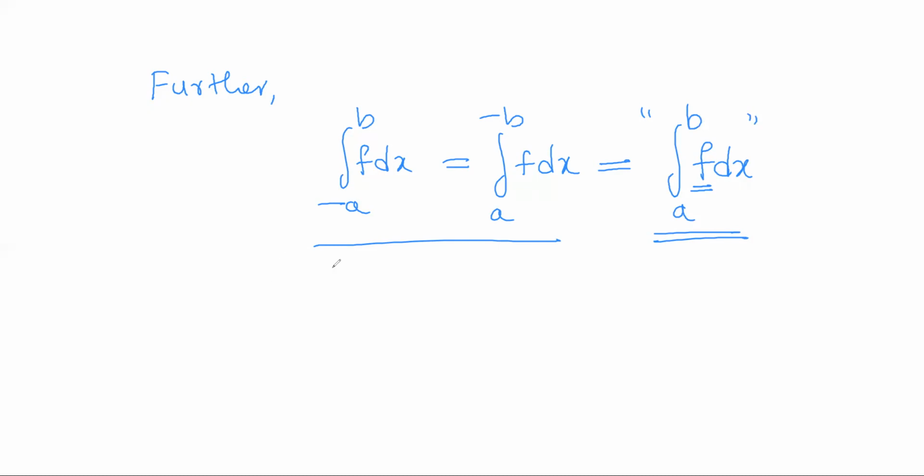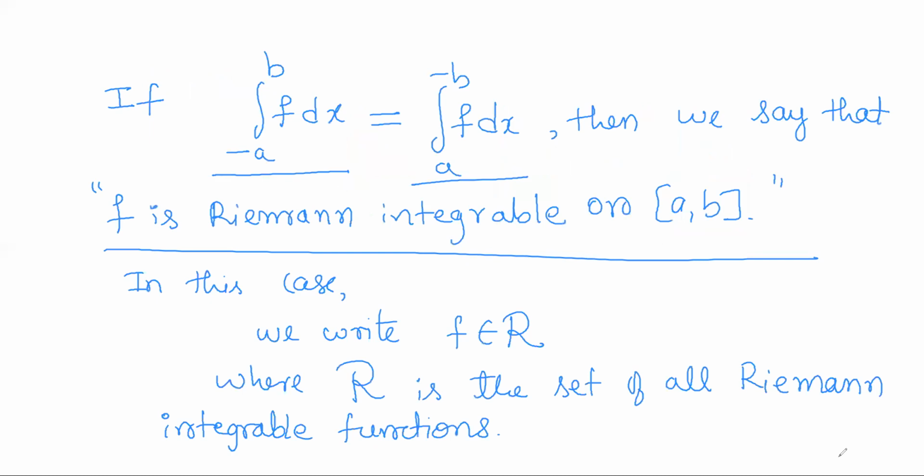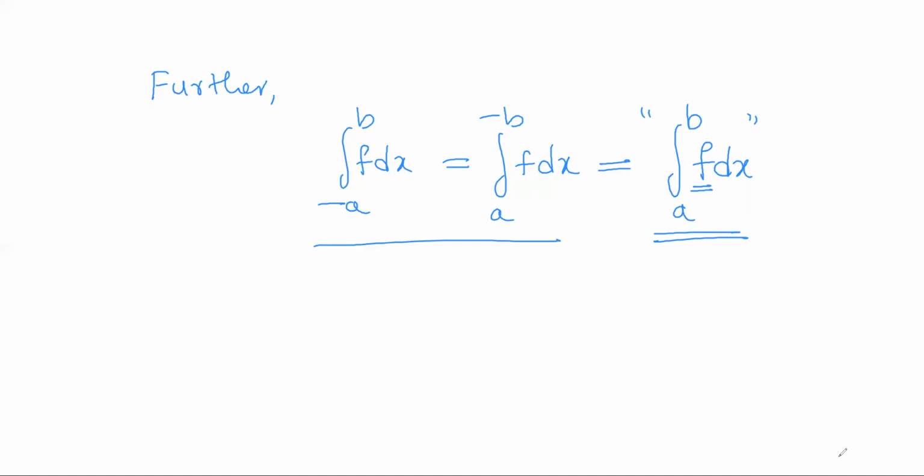So this is the definition of the Riemann integral of a bounded real valued function. In the next video, we shall see some examples of Riemann integrable functions and how we will calculate the Riemann integral.